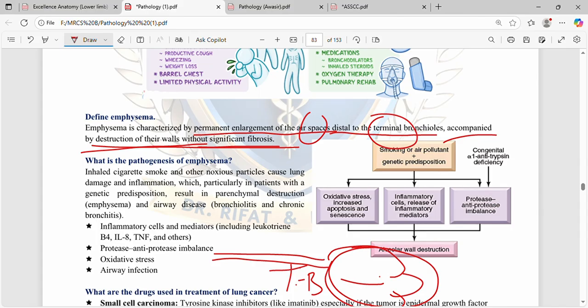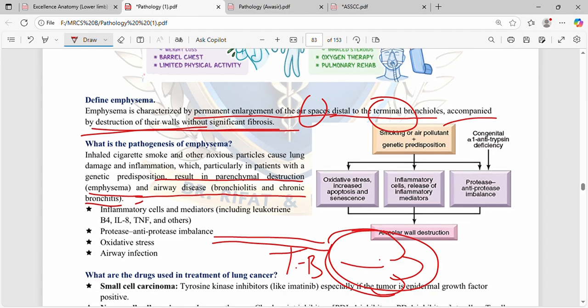What is the pathogenesis of emphysema? Inhaled cigarette smoke and other noxious particles cause lung damage and inflammation, which, particularly in patients with a genetic predisposition, results in parenchymal destruction. This will cause airway disease, bronchiolitis, and chronic bronchitis. It is an inflammatory disease, but a kind of allergic disease, because genetic predisposition is also important.